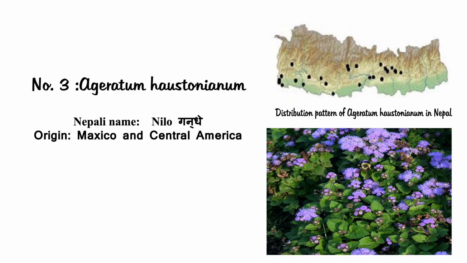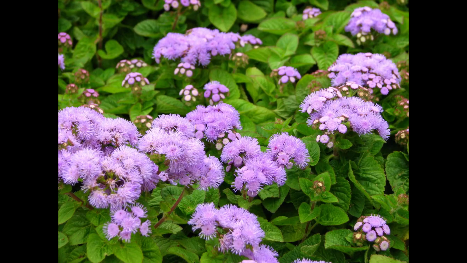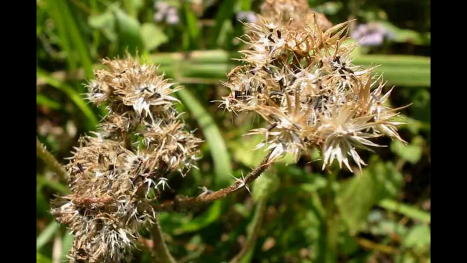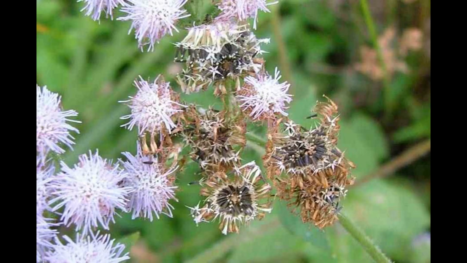Number 3, Ageratum houstonianum. Ageratum houstonianum resembles Ageratum conyzoides in appearance, but is distinguished by its cordate leaf base. It was introduced as a garden plant in several nations before escaping and turning up as a weed in fields and barren areas. A single plant can produce a lot of tiny seeds that are easily disseminated by animals, the wind, and water, as well as through contaminating agricultural products and seed supplies.